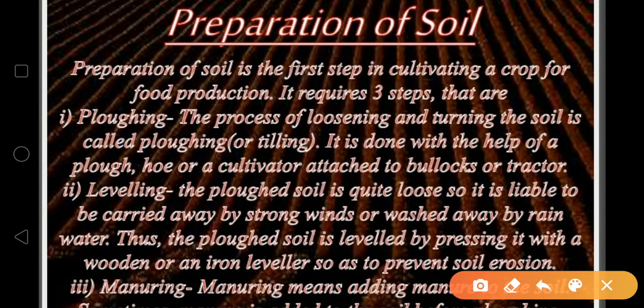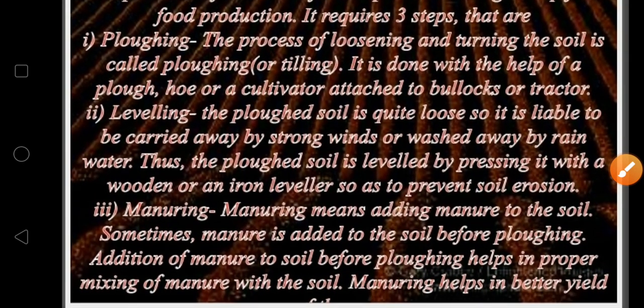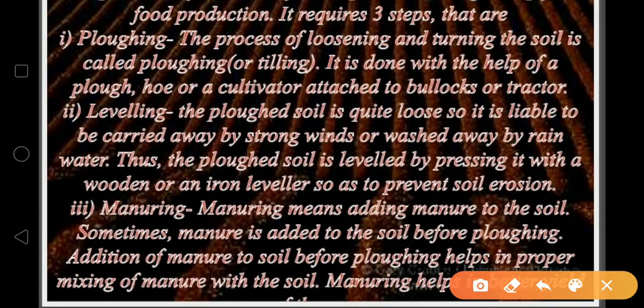And the third step is manuring. Manuring is optional here because sometimes we use the manure before preparation of the soil, before seeding, and sometimes we add the manure after seeding. It depends upon the type of crop which we are going to sow. Clear?